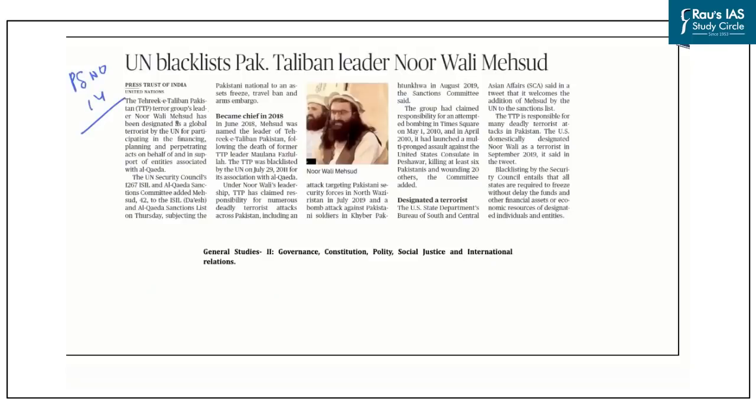Page number 14 is regarding the UN's blacklisting of the Pakistan Taliban leader Noor Wali Mahsood, and he is the head of Tehreek-e-Taliban, which is a terror group which operates in Pakistan. So he has been designated as a global terrorist by the UN for participating in financing, planning, and perpetrating acts on behalf of and in support of entities associated with Al-Qaeda. And the UN Security Council's 1267 ISIL and Al-Qaeda Sanctions Committee has added Masood now to that list.